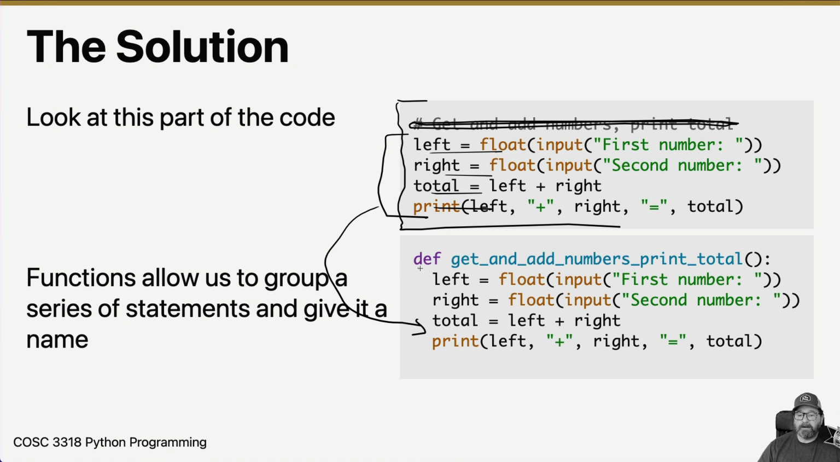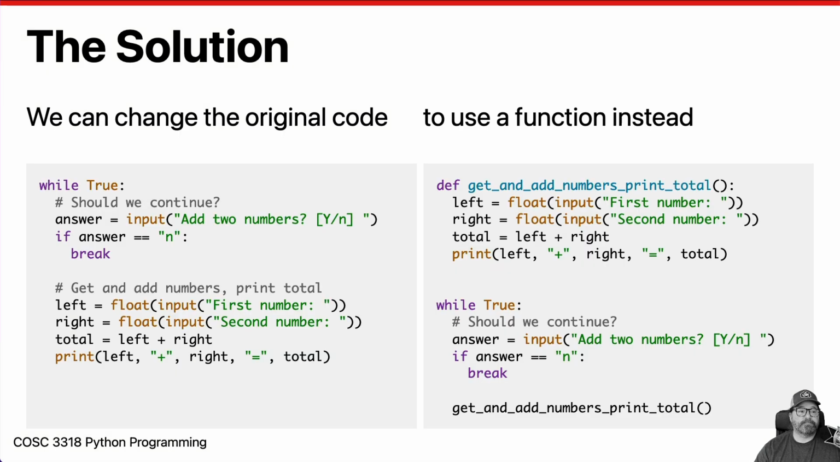This function here, get and add numbers, print total, which is almost exactly what the comment said, is an executable block of code. So this thing here is like a variable, but instead of storing values, it stores code. And we can use that variable to run this code. So let's jump into that and see what that looks like. What we end up doing is we take these four lines of code and put them into a function. We rewrite our code.